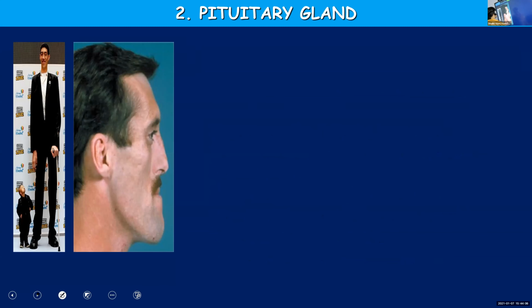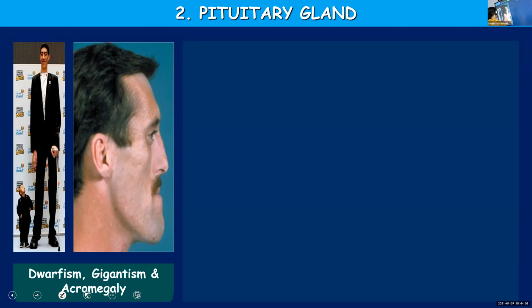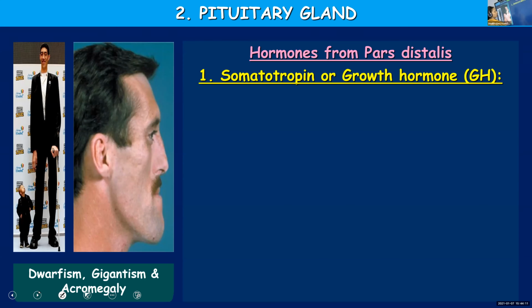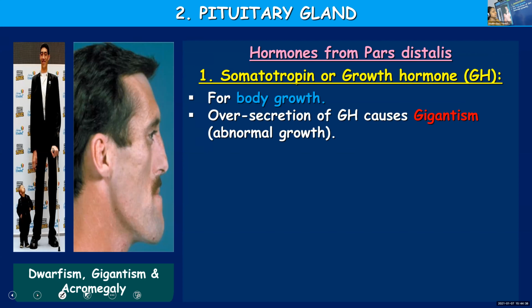Now we will start with the first hormone that we learned, that is growth hormone or somatotropin. As the name suggests, this particular hormone is essential to bring about the growth of your body. Deficiency of this hormone as well as excess secretion of this hormone can cause diseased conditions, some disorders. So let's see what are the disorders caused by an imbalance in the secretion of growth hormone.